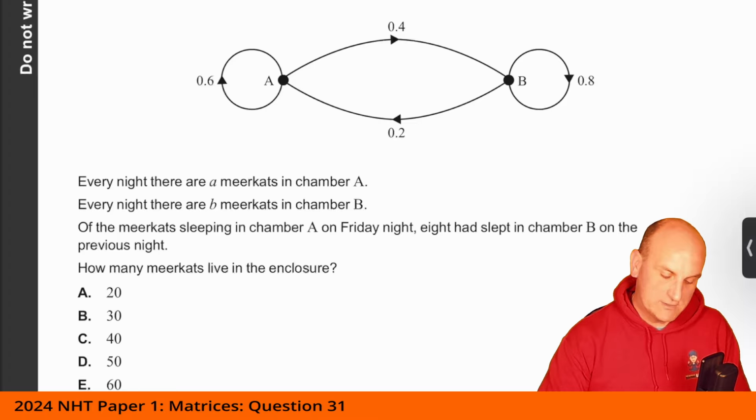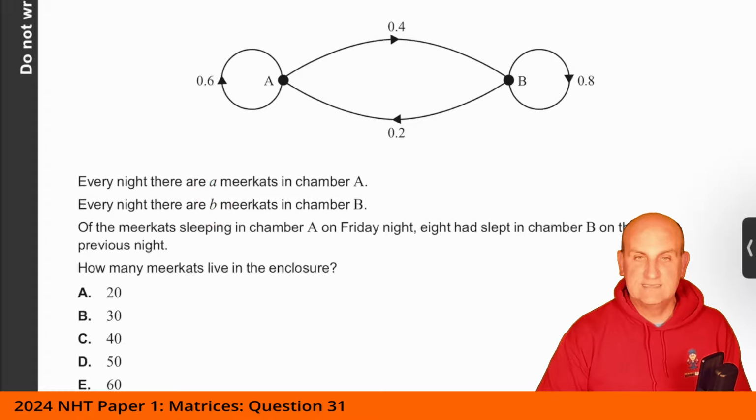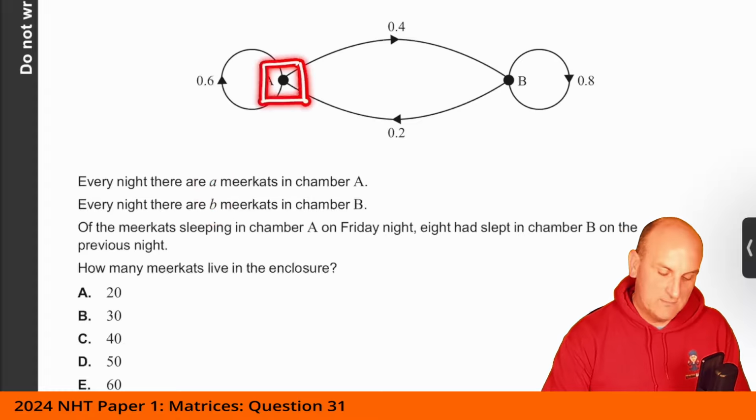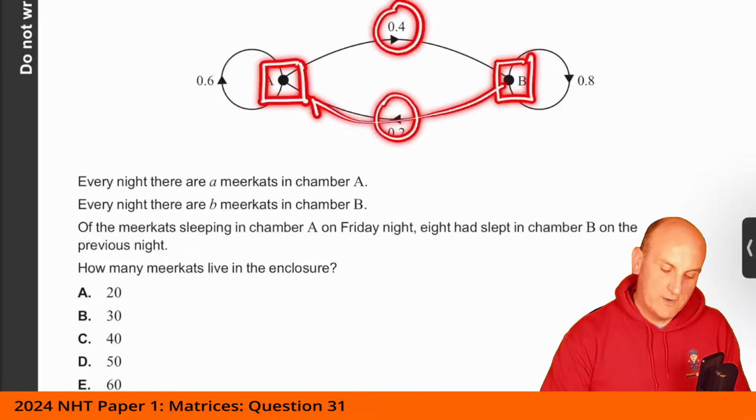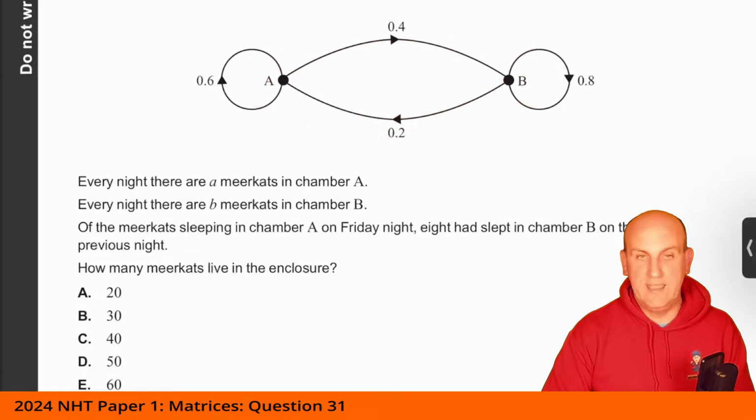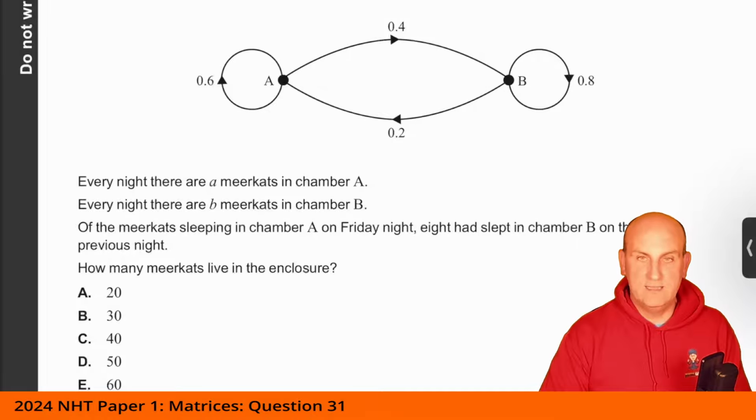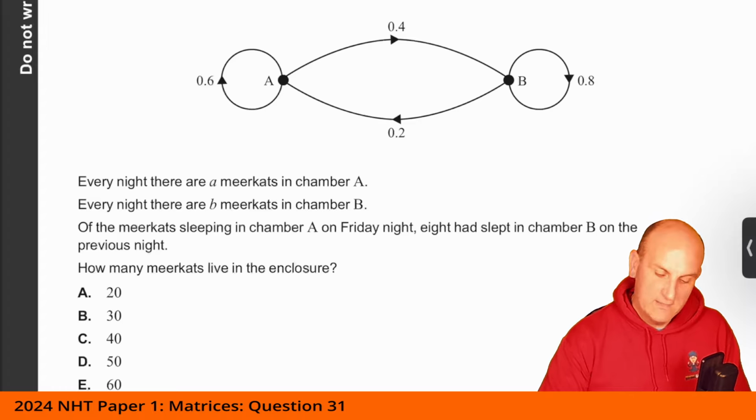Now the trick to this question, and it's exactly the same as the sort of one that we've had previously, is that means that there are the same number of meerkats staying in A and B, which means there are the same number transferring between each of those. Of the meerkats sleeping in chamber A on Friday night, 8 slept in chamber B the previous night. So it means that 8 had transferred that way. That means that 0.2 of the number who were at B is equal to 8.